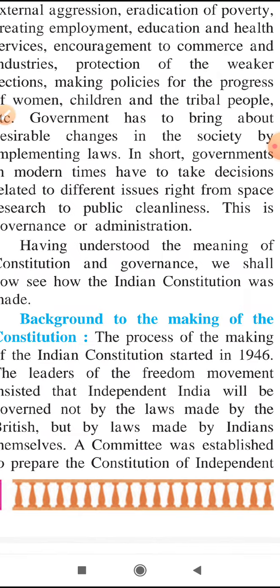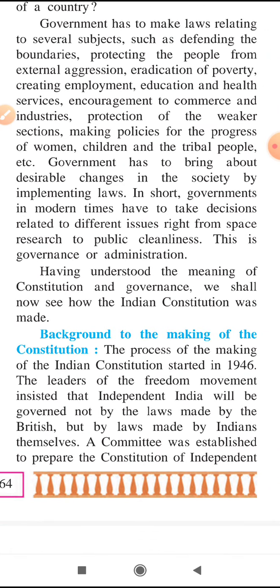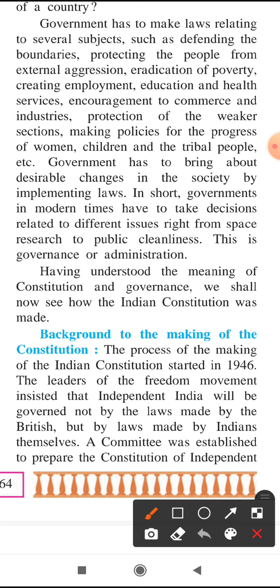The leaders of the freedom movement insisted that independent India would be governed not by the laws made by the British but by the laws made by Indians themselves.